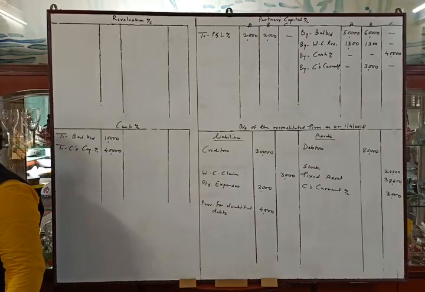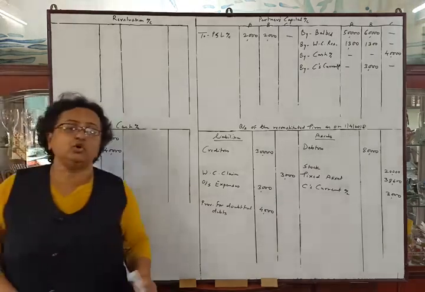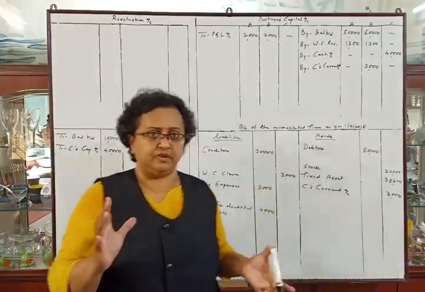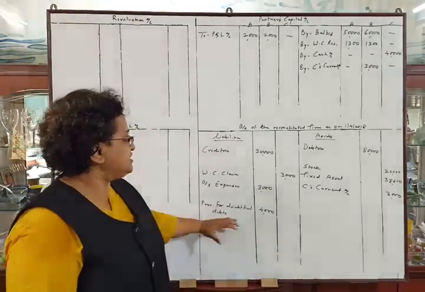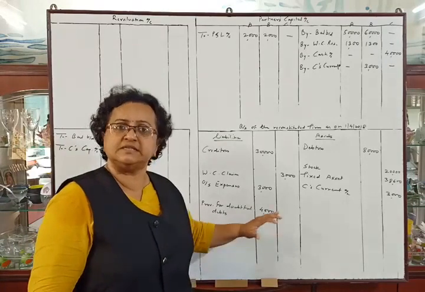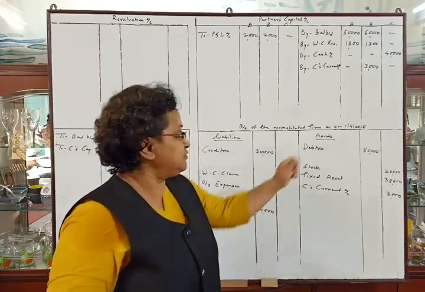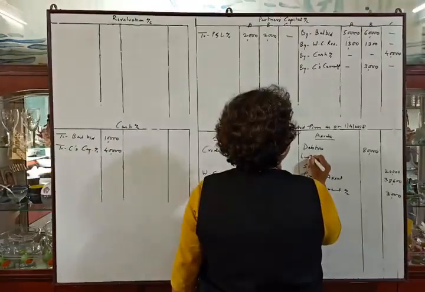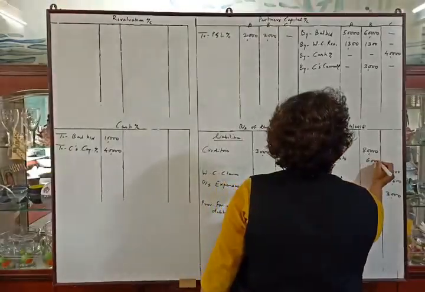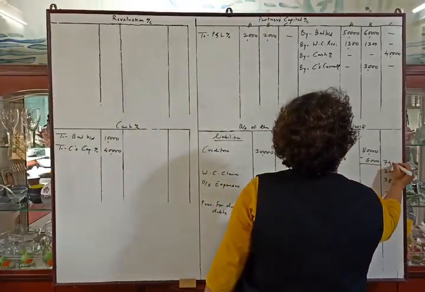We have already solved the first adjustment of workmen compensation. So let us solve the second adjustment. Write off bad debts amounting to rupees 6000. They told us that their bad debts are rupees 6000. We know that they have a provision for doubtful debts of rupees 4000, but their actual bad debts are rupees 6000. So first we will deduct from debtors the bad debts, less bad debts rupees 6,000. The outer column amount will be 74,000.